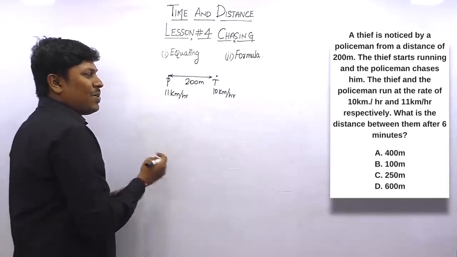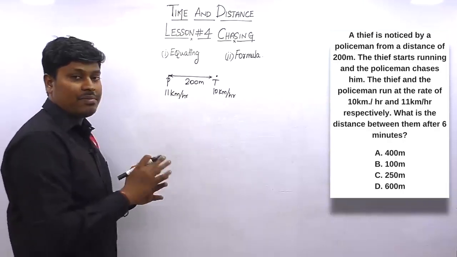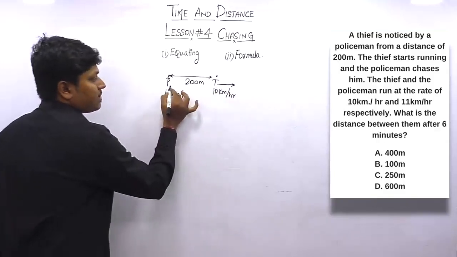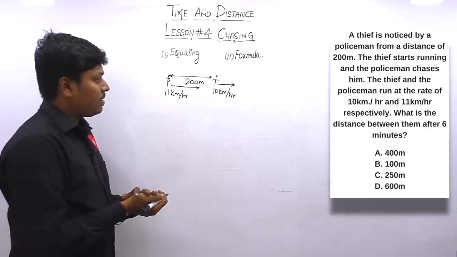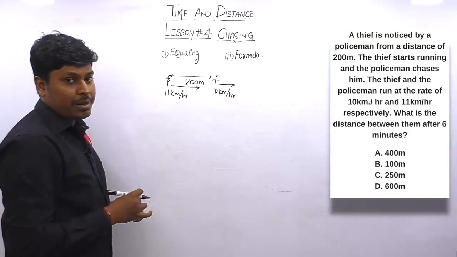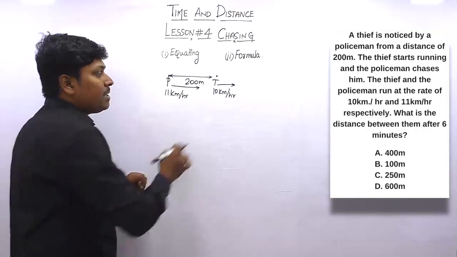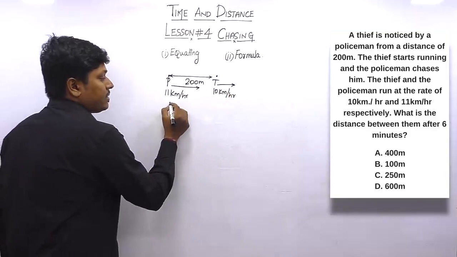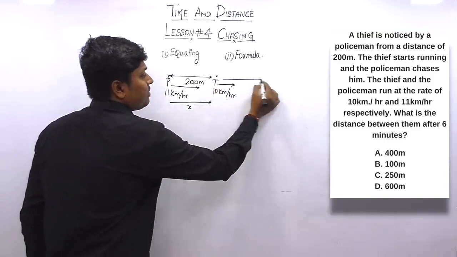Our target is not to find at what distance the policeman catches the thief or at what time. Our target is to find, if both persons are running in this direction, after 6 minutes what will be the distance between the policeman and the thief. So listen here, in 1 hour the policeman covers 11 km, but our target is to find only 6 minutes. What is the distance traveled by the policeman, and similarly what is the distance traveled by the thief in 6 minutes? So we can definitely say that in 6 minutes the policeman will cover some distance, and similarly the thief will cover some distance.